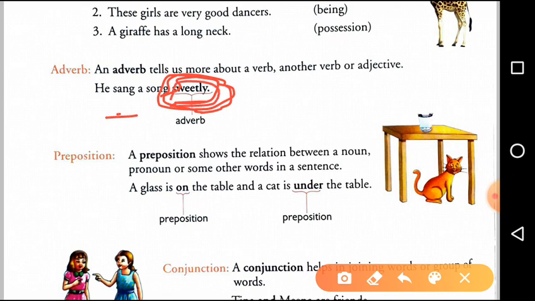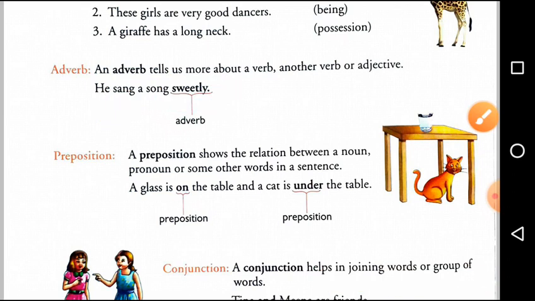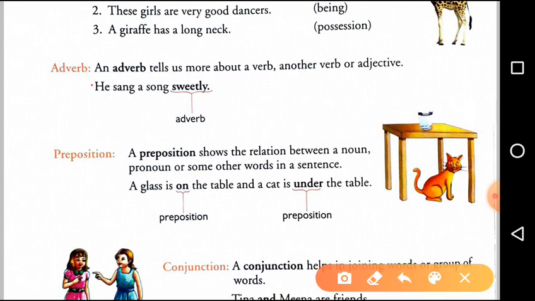So, the word sweetly tells us how the action, meaning the verb, is being done. So, an adverb tells us more about a verb, another adverb or an adjective. When some word tells us about what the verb or adjective or another adverb is doing, then it will be an adverb. Means an adverb qualifies a verb or an adjective or an adverb.